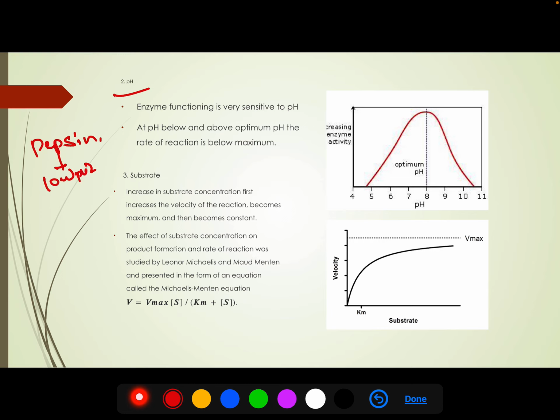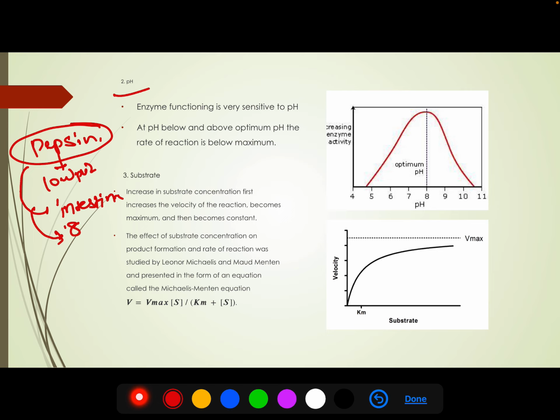If the food present in the stomach moves to the intestine where the pH is say 8, the pepsin present in the food won't be functional at this pH. So the pepsin enzyme is no longer active in the intestine.